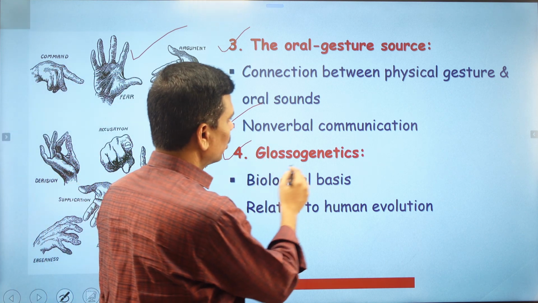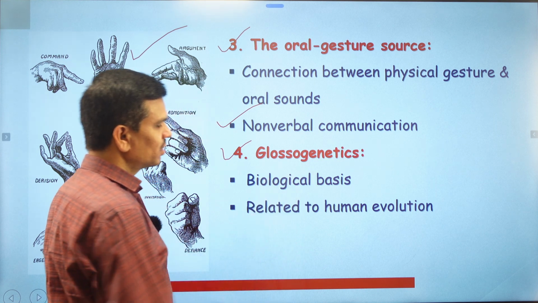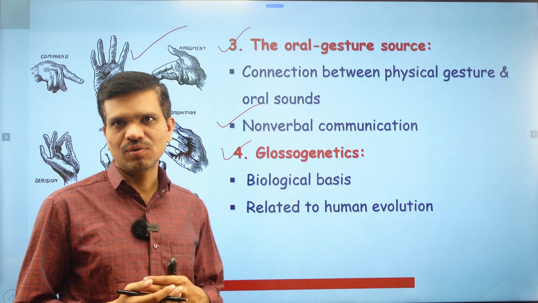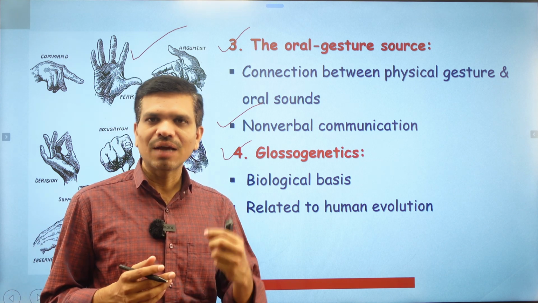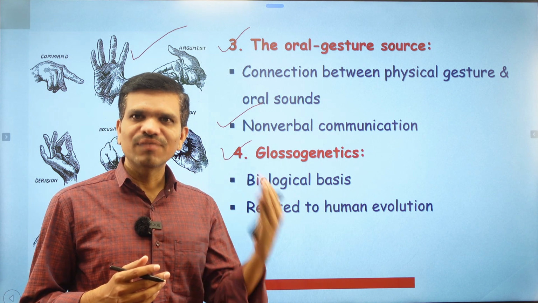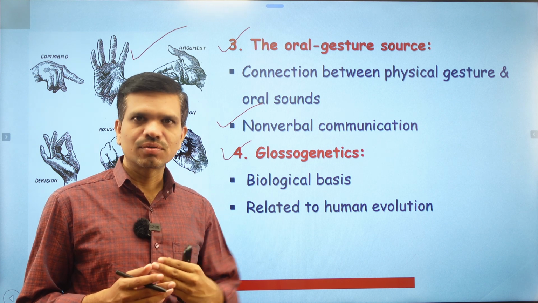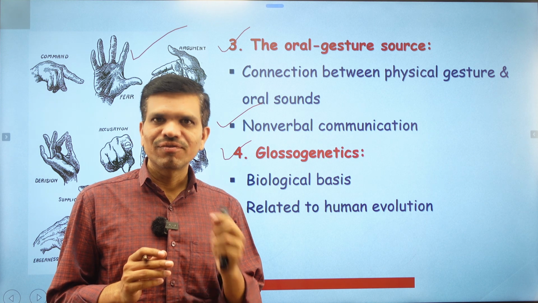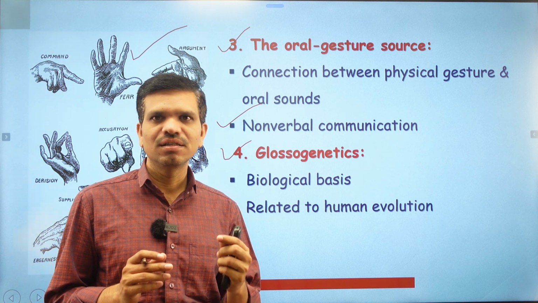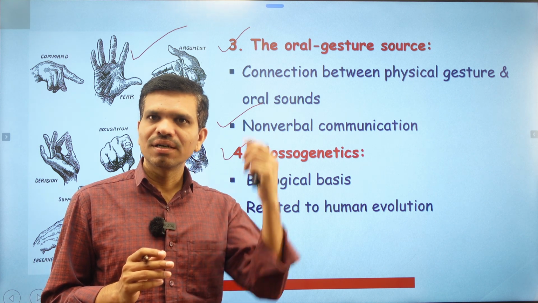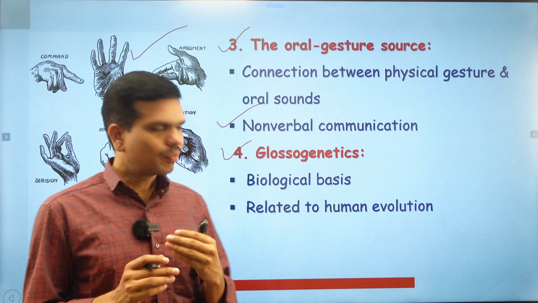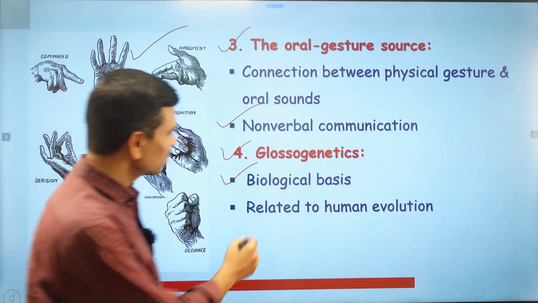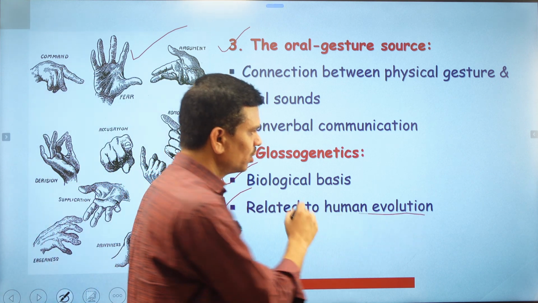The next theory we have is glossogenetics. What is glossogenetics? Glossogenetics is nothing but the biological basis of language development. Human beings have a language faculty in their minds, in the left hemisphere. Many linguists agree that the tool-making faculty and language-making faculty are situated in the left hemisphere of the human brain. So the human brain is important in language development, and it is related to human evolution.